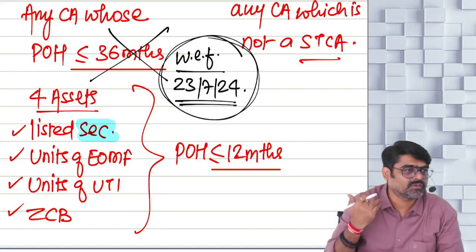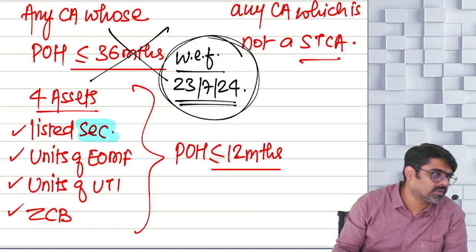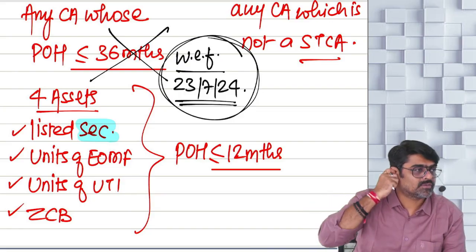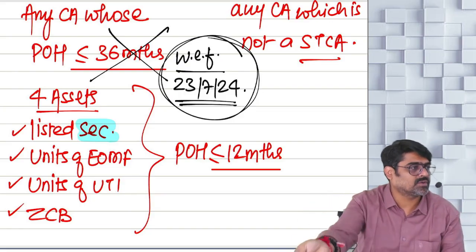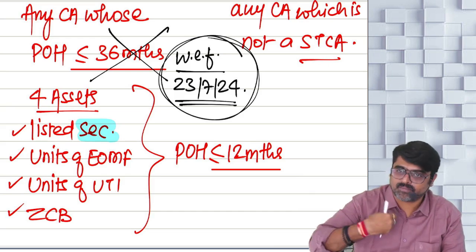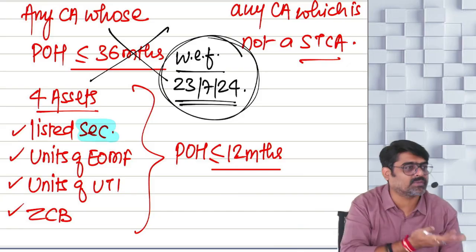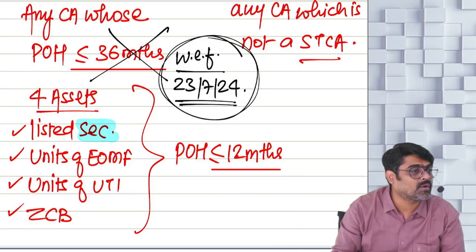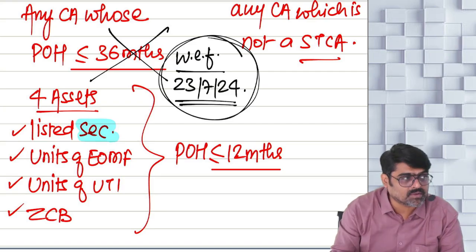Now for all assets, the period of holding is 24 months. So if you transfer your asset in 25, 26, are you transferring on or after 23rd July only? Yes or no? On or after 23rd July 24, meaning in this year if you are transferring on or after 23rd July 24. So for all the assets you are going to check how much period of holding?